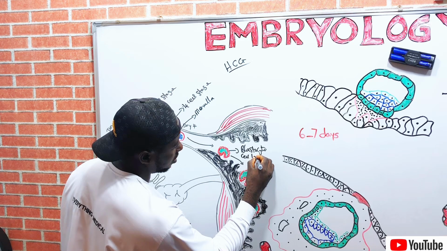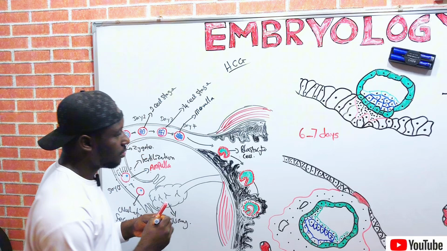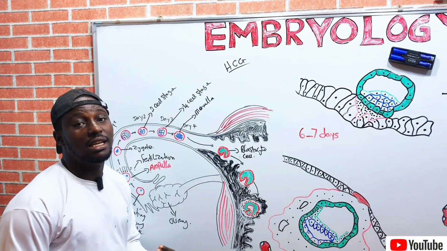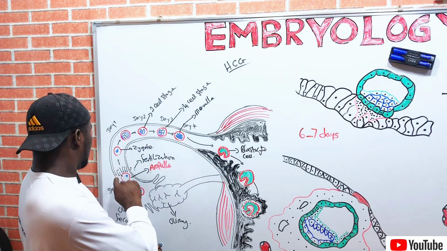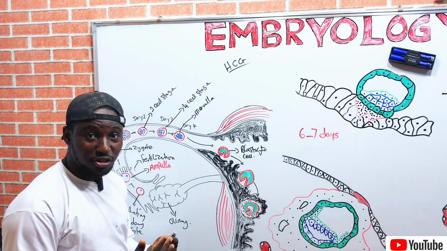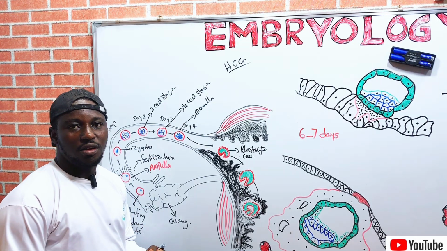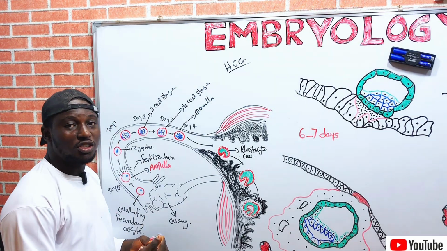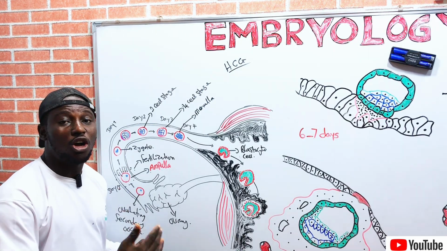This is the blastocyst. So recall that there are two cell types that form the blastocyst, which are the embryoblast and the trophoblast, right? From day 1 to day 5 is the blastocyst formation, right? That means the blastocyst forms 5 days post fertilization. That means it occurs 5 days after fertilization.